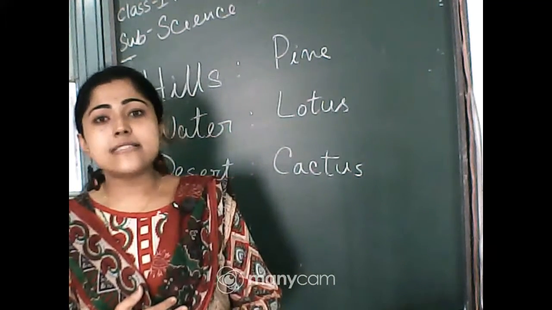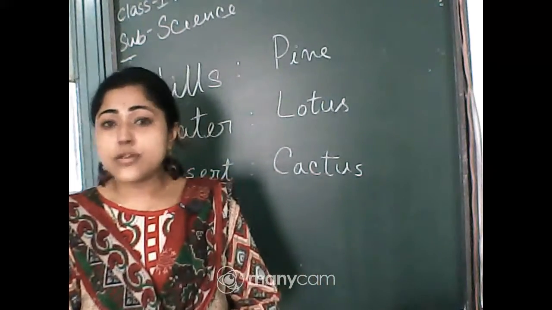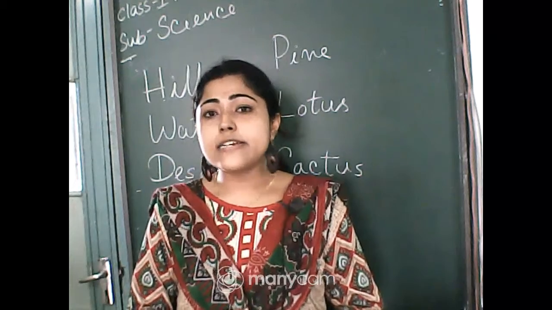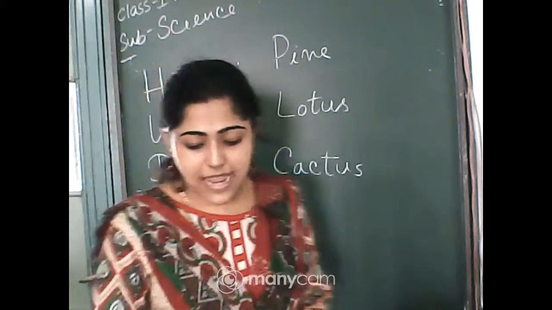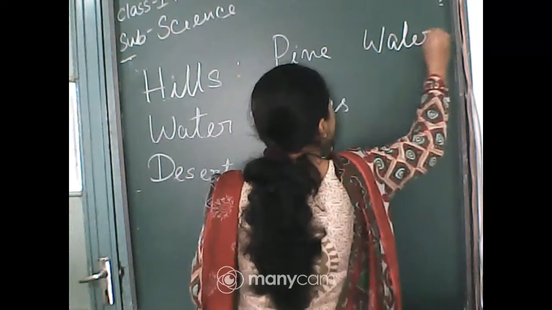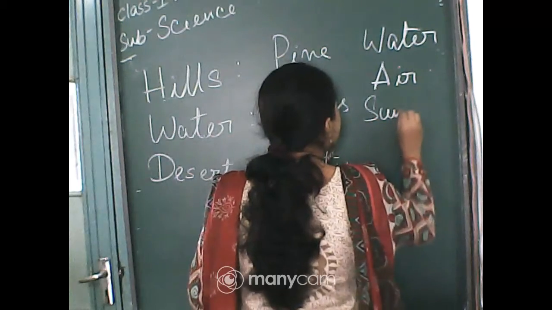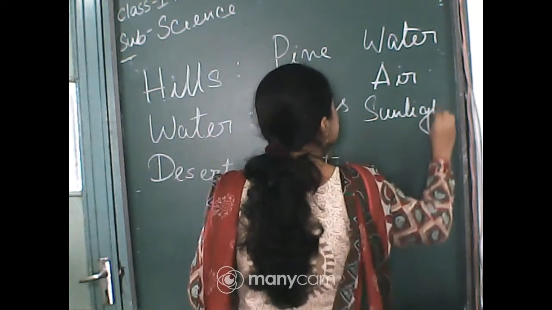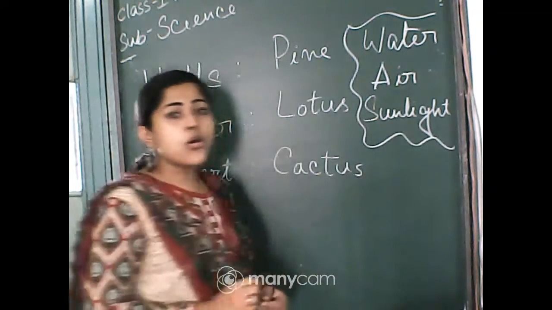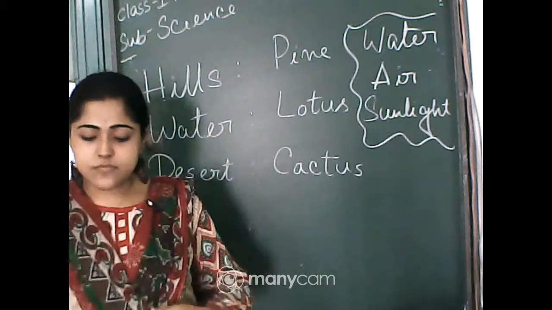Like humans and animals, plants also need food, and they get it from water, air and sunlight. So those are very important for a baby plant to grow.